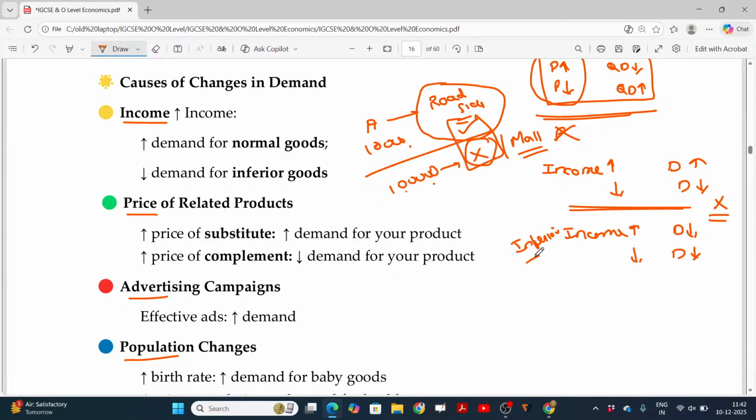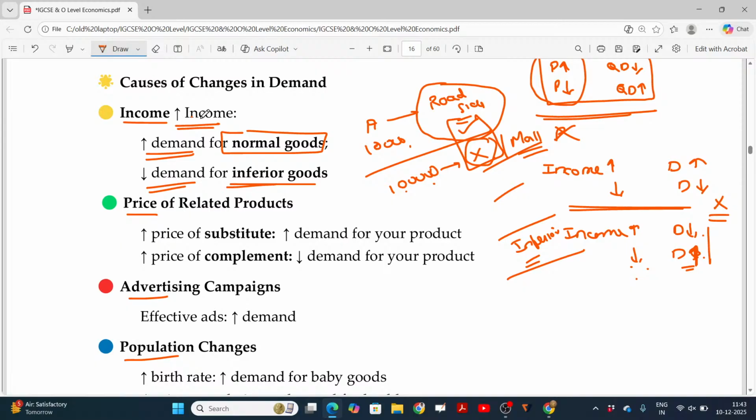In case of inferior goods, income increases, demand decreases. Income decreases, demand increases. This will be for inferior goods. In case of normal goods, it will be totally different. Income increases, demand also increases in case of normal goods. But in case of inferior goods, income increases, demand decreases. As he is capable of spending more for purchasing at the luxury store rather than the roadside, the demand in the roadside will naturally decrease. Hope you'll be now able to understand.